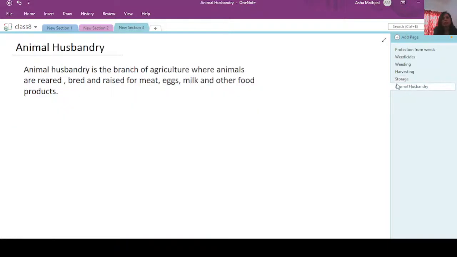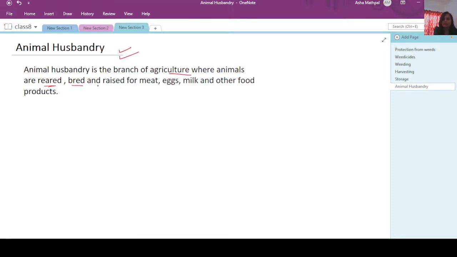Now the last topic of this chapter is animal husbandry. Animal husbandry is a branch of agriculture where animals are reared and taken care of, given proper food, vaccinated, and allowed to breed.